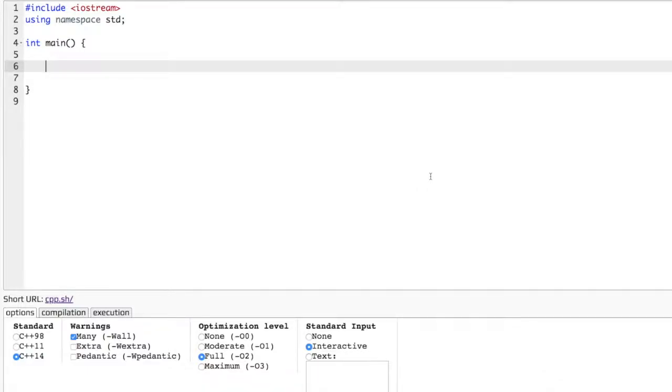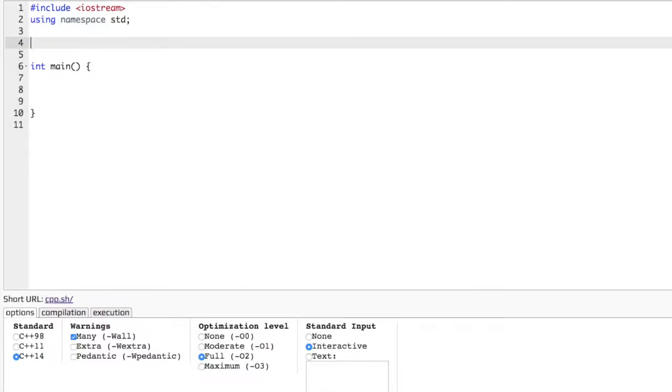Hello everybody. In this lecture, we're going to learn about arrays. All right? Arrays are pretty cool. This is where C++ starts getting a little bit interesting, all right? This is the cool part. This is what I use a lot in my coding, arrays. And let me just show you, right?